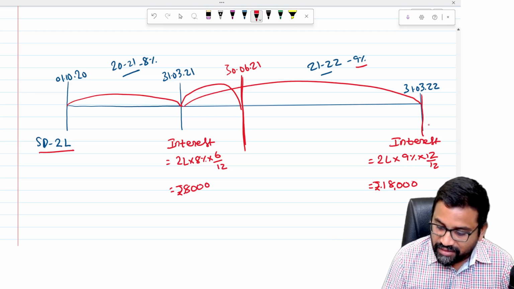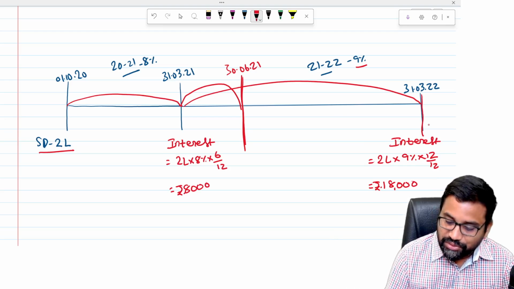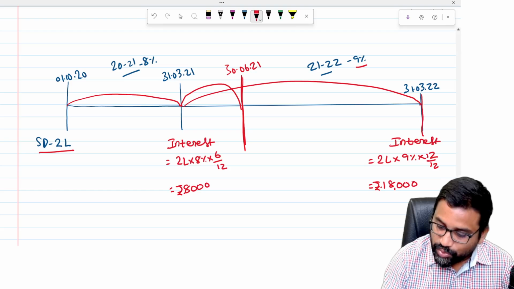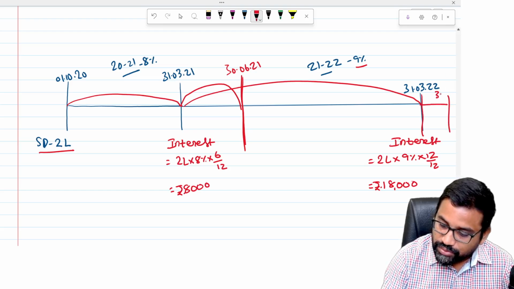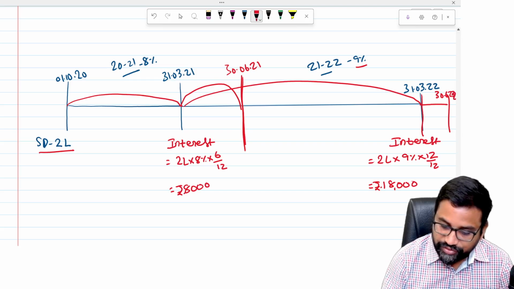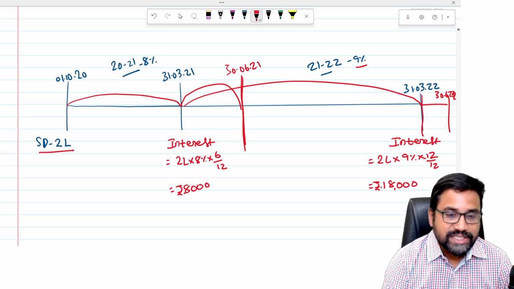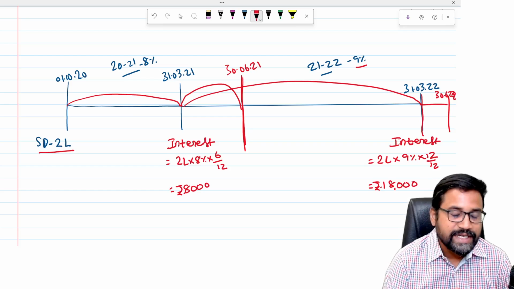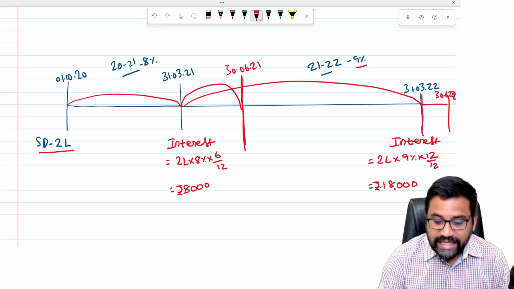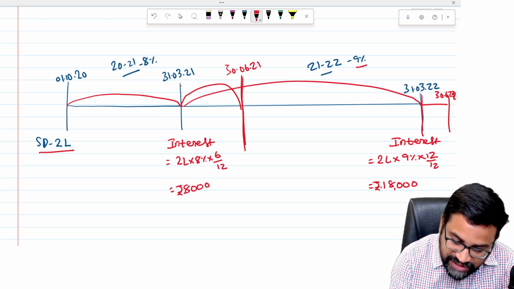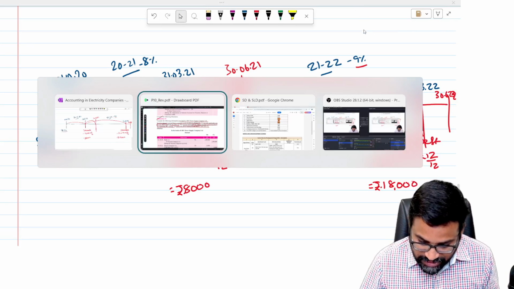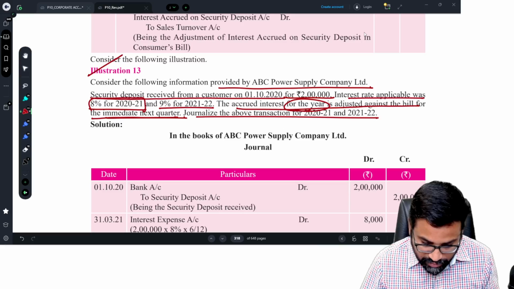Now come to the second year, 31st March 2022. Interest accrued again. So interest expenses account debit to interest accrued on security deposits, 18,000, 18,000. Now once the year is completed, first quarter end, 30th June 2022. That interest will be adjusted against this. So interest accrued on security deposits account debit to sales turnover. So therefore, first year 8,000, second year 18,000. This is how we need to pass the entry.